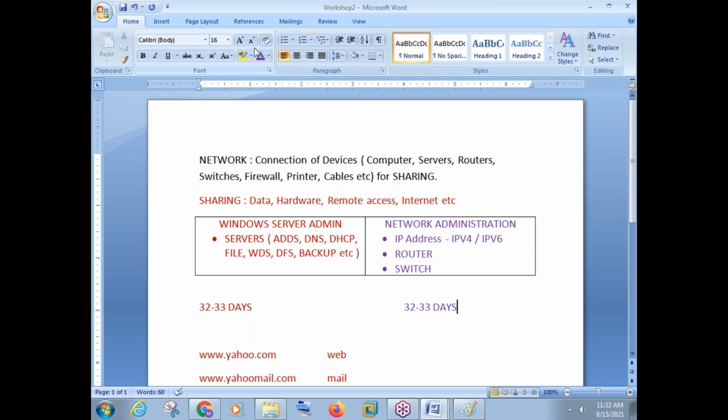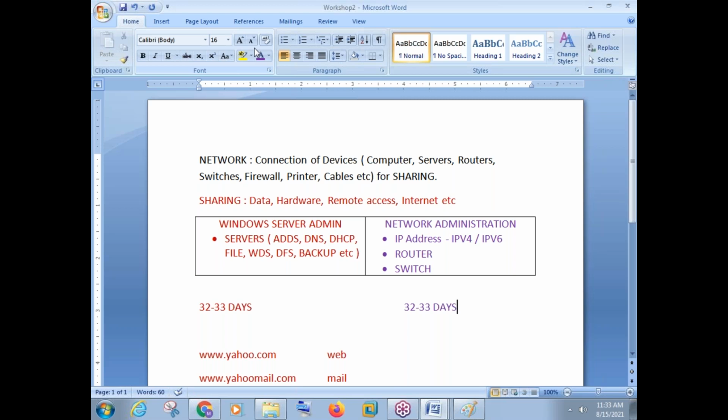I hope you understood what I said. I'll just repeat, then hopefully if there are any questions, we can address them. Windows Server Administration deals with servers, network administration deals with routers and switches, as well as the concept called IP address. Any person who wants to make a career in networking, like I said, there are many courses, and I know you're aware of many courses. I know many people here are interested in cloud computing. Maybe some people are interested in security, because these are the courses which are in more demand, with more opportunities. So if you want to go there, you should start from here.